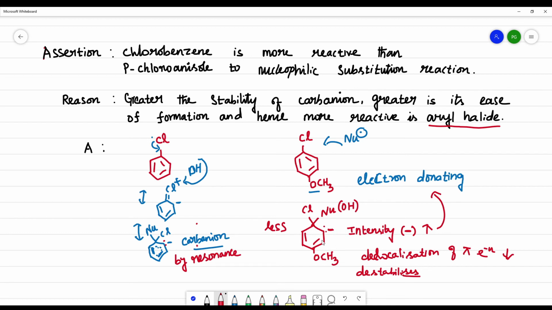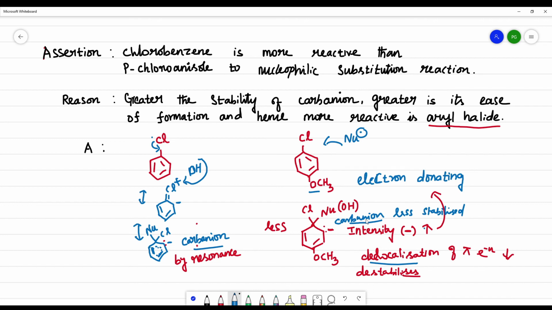Here also we have carbanion, but it is less stabilized because the intensity of the negative charge increases, so the delocalization of electrons will decrease.